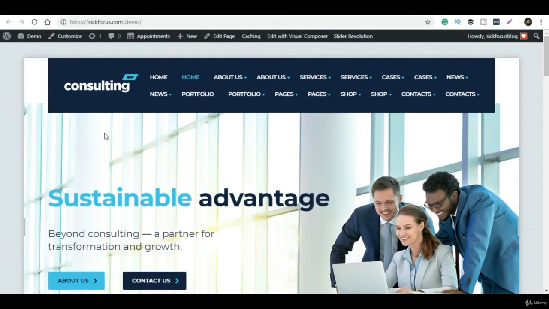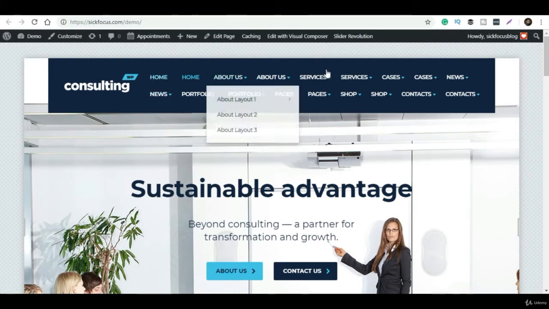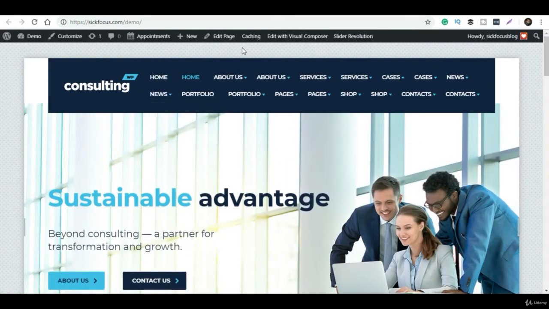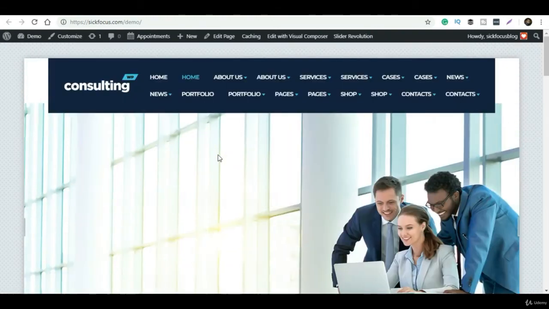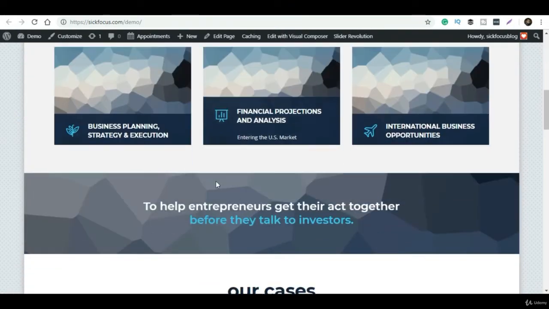Here it will show you some other different layouts. The images are not coming, but we can change them. The layout and the look and feel is exactly what we wanted, and that's pretty much enough for us to get the work started. Next step is learning how to manage the WordPress dashboard.